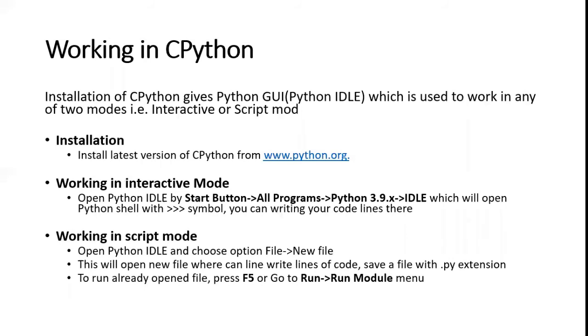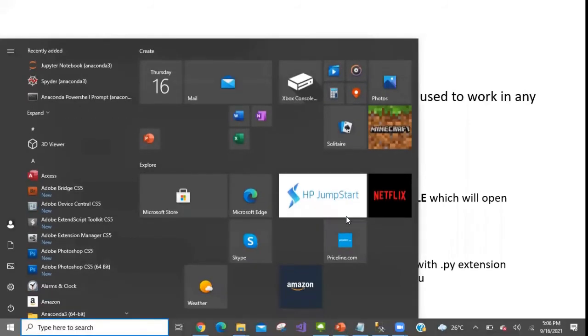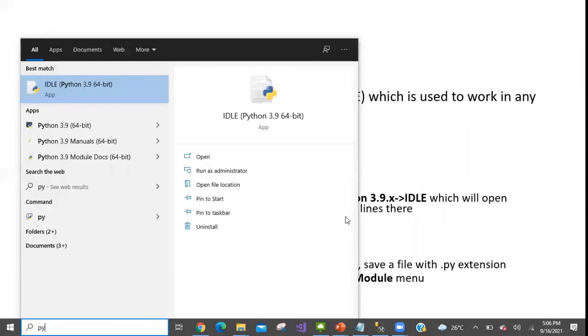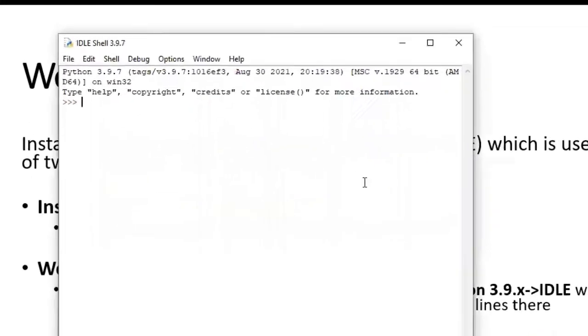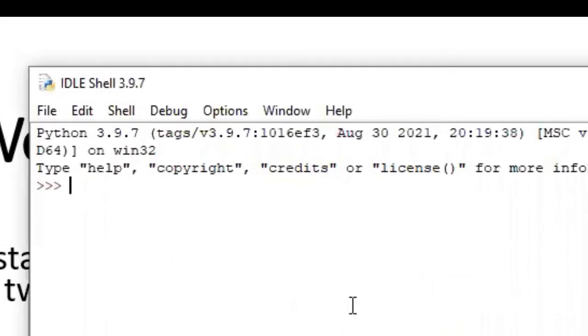To go to the script mode, again go to your start button, type Python or py, and go to this IDLE. This installation has come because we have installed CPython. On my system, it is already installed. So you can also use IDLE shell.